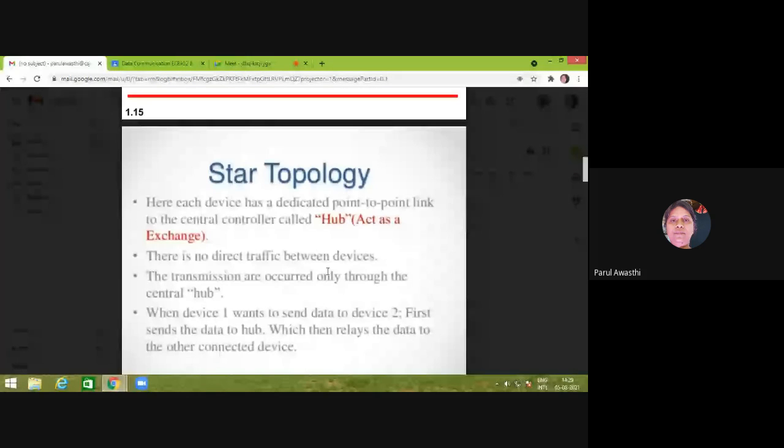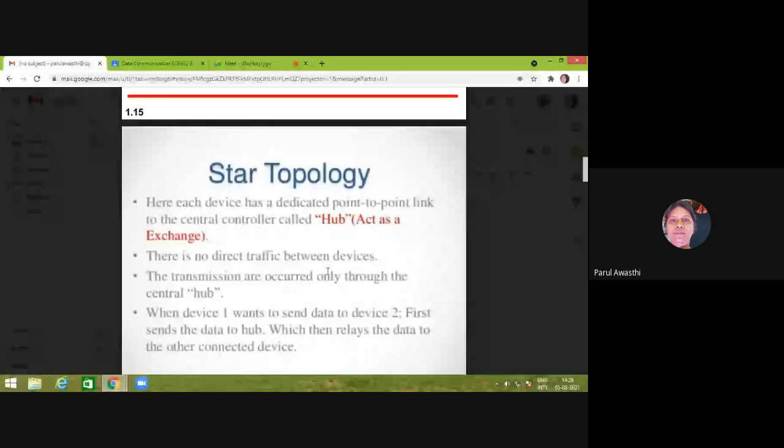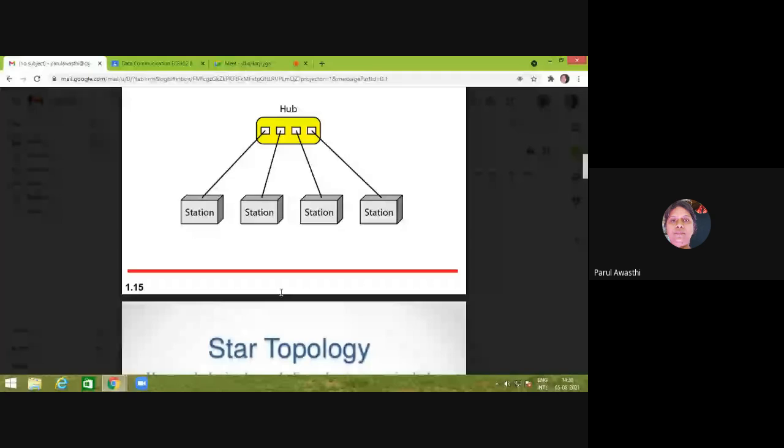So basically, how many stations can be connected via a single hub? It depends upon how many ports there are in a hub, right? In the market, there are a number of hubs and switches available which have 8 ports, 16 ports, 32 ports, 64 ports, and so on.